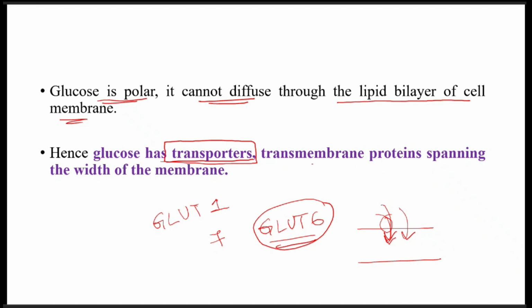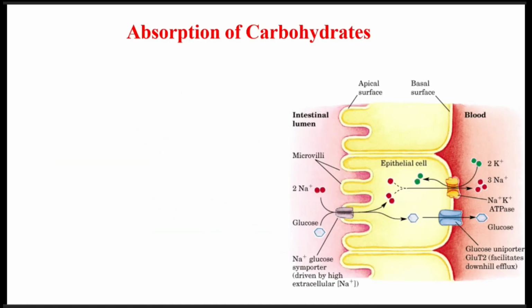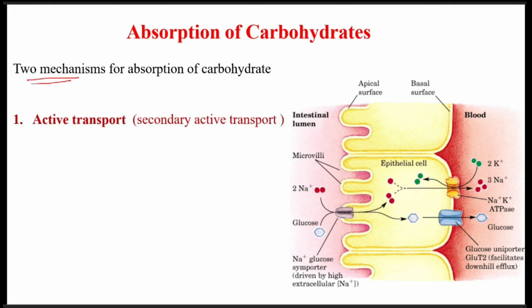These transporters are transmembrane proteins which span the width of the membrane, that is, they extend through the whole bilayer of the membrane. Now these glucose transporters are essential for glucose to enter into the cell from the circulation. So, mainly there are two mechanisms for absorption of carbohydrates.